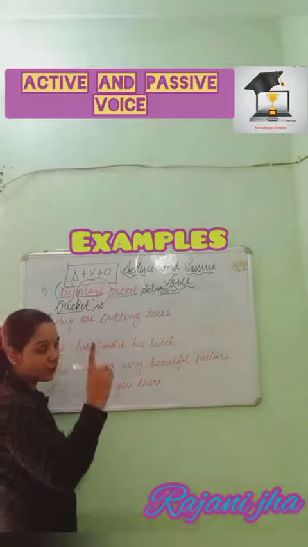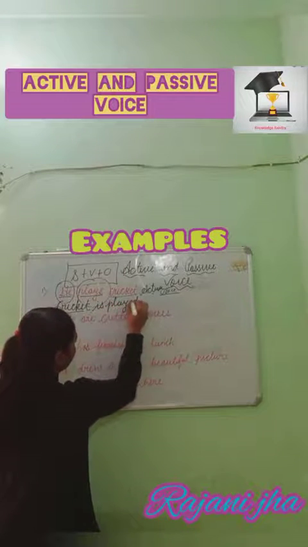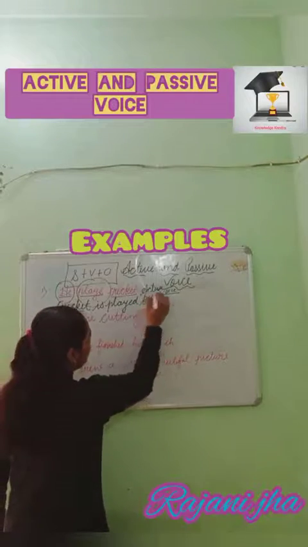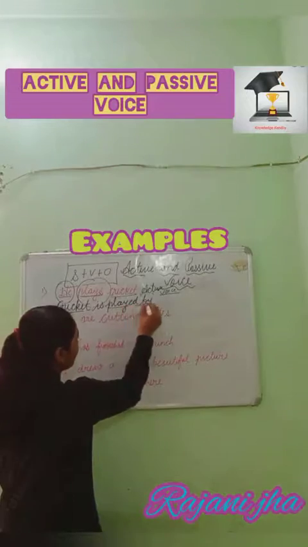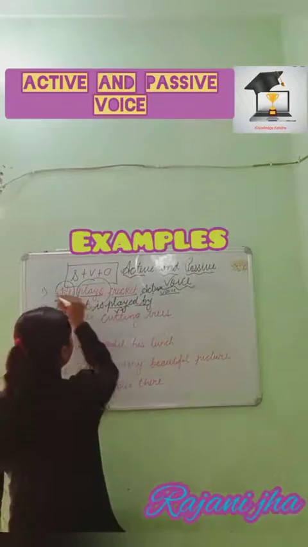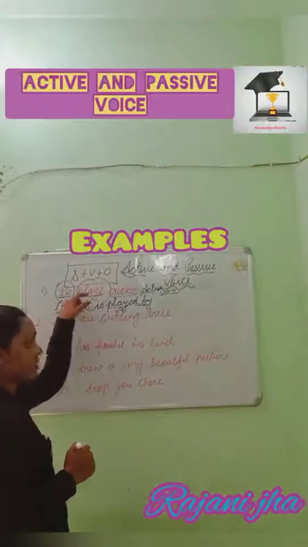And the common rule which I have already said, the third form of verb, played. Cricket is played. Now the preposition is required before the doer of the action. I have already said these two things are common: the third form of verb and this preposition, by. He, in active voice, is the performer, the subject.